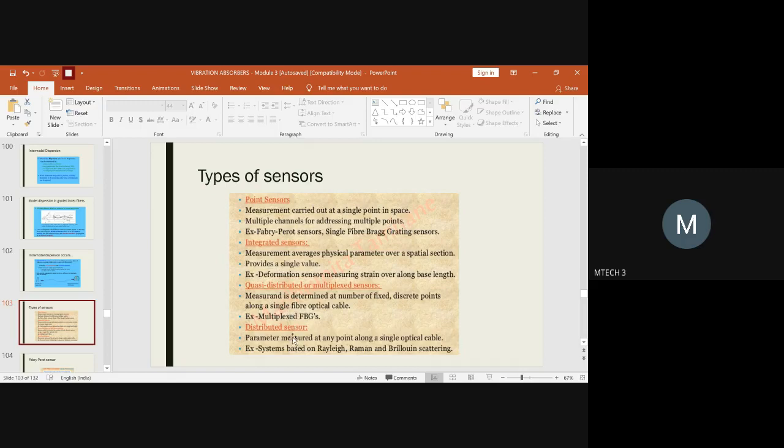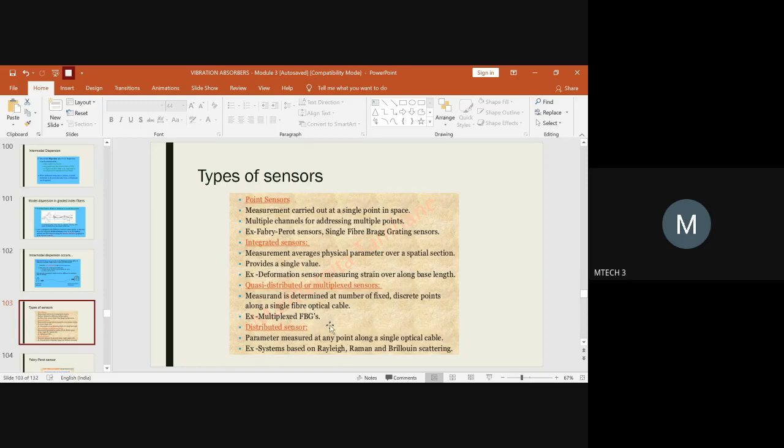If we are using the optical fiber sensor for distribution application, then it is called a distributed sensor. You are distributing the light rays incident on it to different channels by the scattering phenomena. It could be either intrinsic or extrinsic. Some examples are systems based on Rayleigh, Raman, Brillouin scattering. I told you the scattering phenomena, so it is related to the scattering aspect.